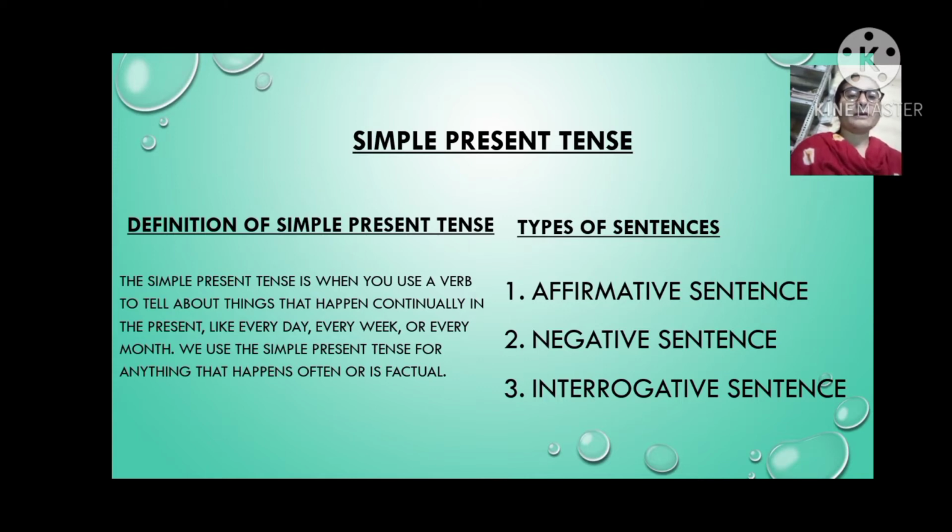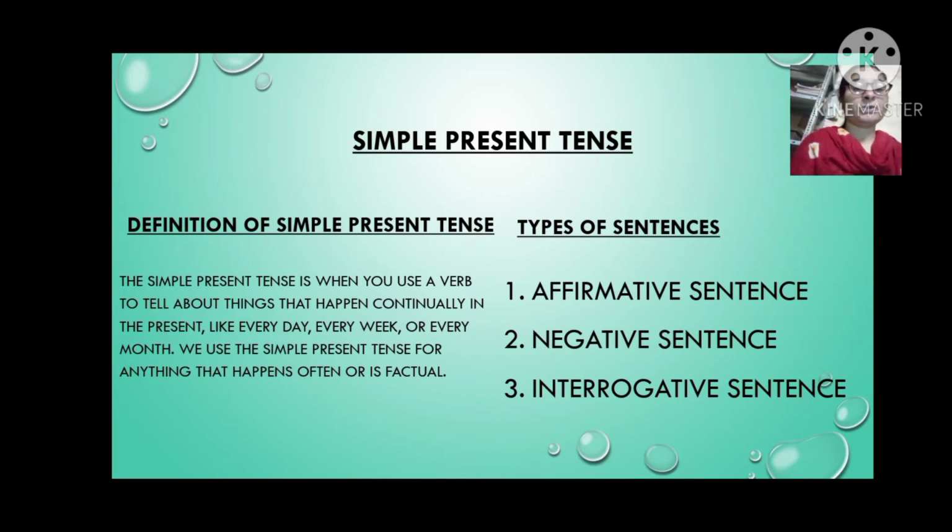So whenever we communicate with others about our everyday routine, or things connected with our everyday life, it is about every day, every week, or every month.